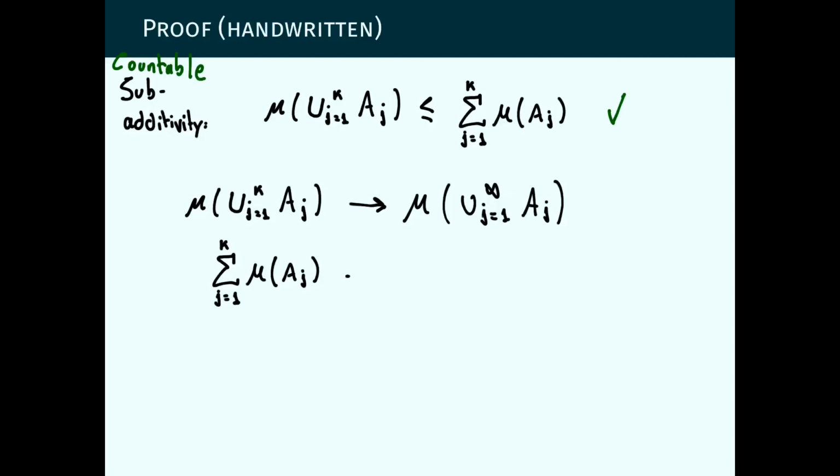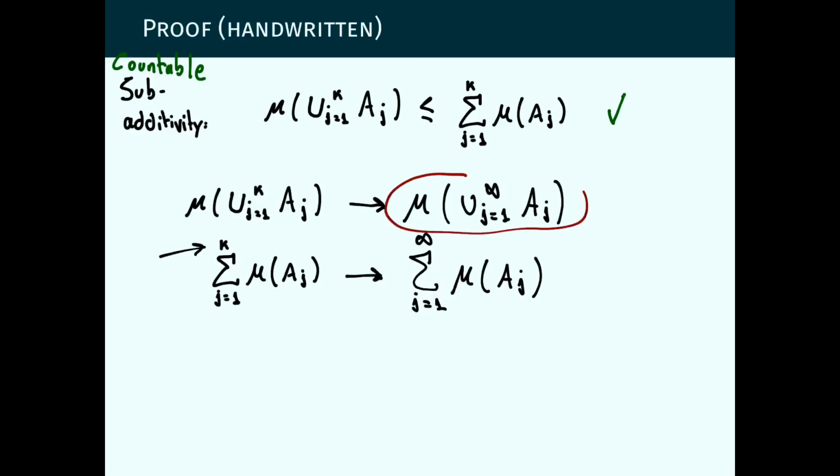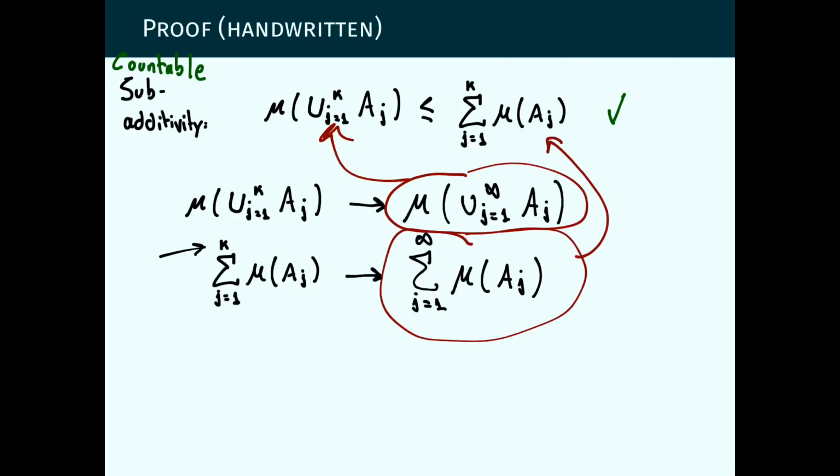And this sum that is stopped at k here will converge to the sum when j goes from 1 to infinity of mu of A_j. So now if we take the limit, we get this on this side of the inequality and this on this side of the inequality, which also completes the proof.